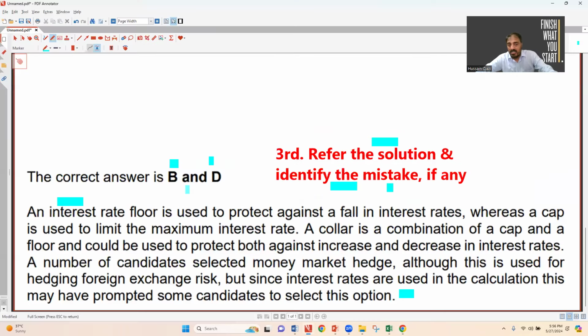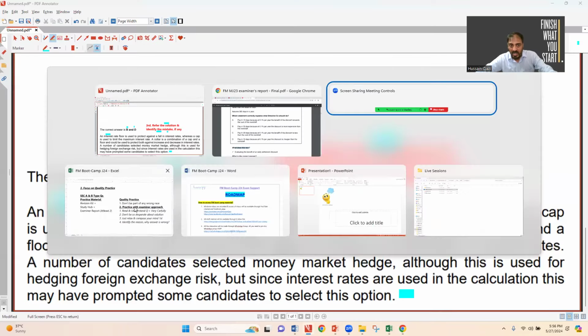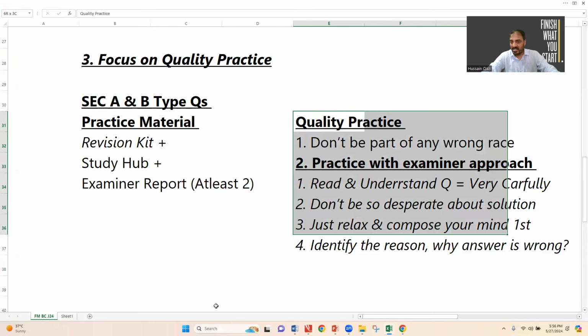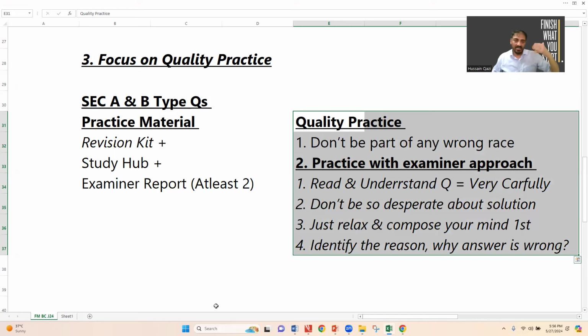So there are two techniques. Now it's up to you. For section A, B type question practice, number 1, don't ignore this quality practice suggestion and just do practice. Just read the questions without proper understanding and quickly refer to the solutions. Don't compose your mind, don't evaluate your situation, and keep going, keep going.